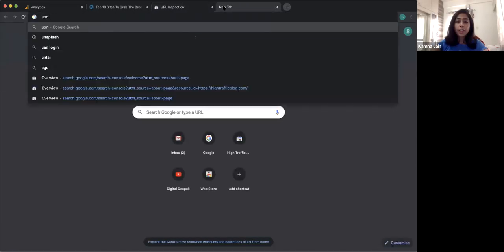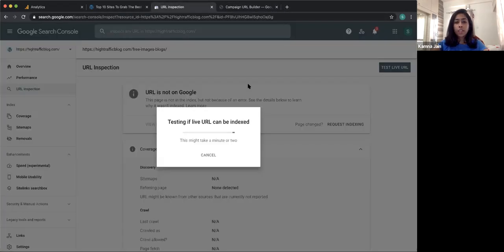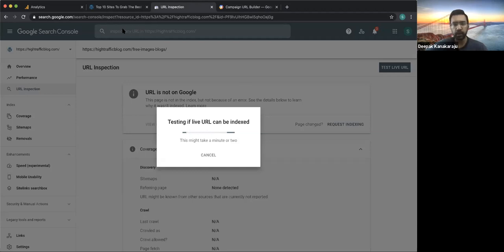Sometimes people have this doubt whether, for every article, do we need to manually go and do it or not? So I think this just helps us in getting it indexed faster, right? Though we've already submitted the sitemaps, that does happen, the indexing, but this just helps us to get it indexed and allow Google to crawl it faster. Yeah. So what I have observed is that, for example, digitaldeepak.com, whenever I get a blog published and 5 minutes later I go ahead and submit it on Search Console, it's already indexed.